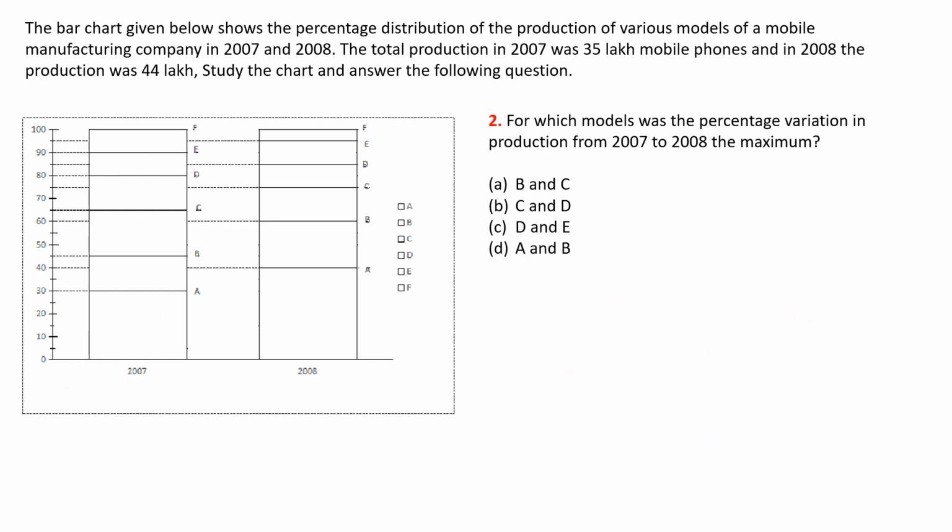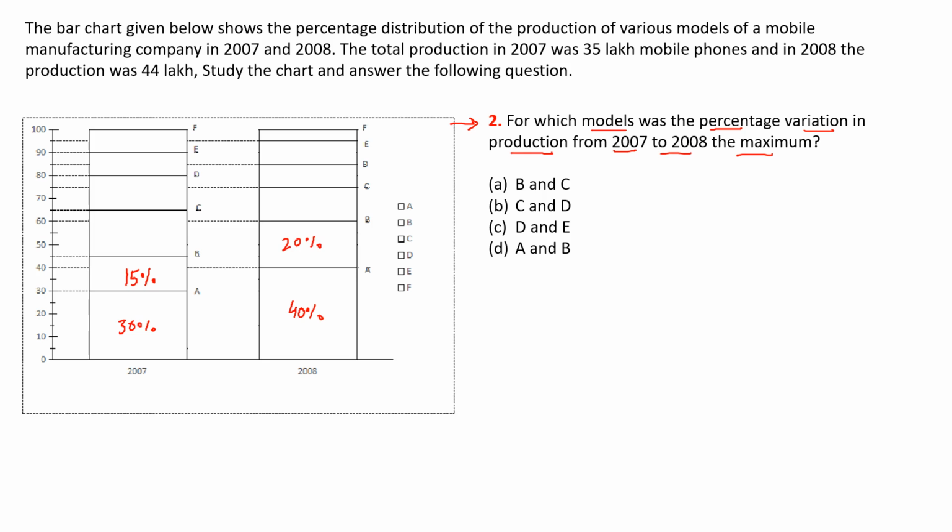So let us now look at the next question. It is saying that for which models percentage variation in production from 2007 to 2008 is the maximum. Okay. So for 2007 A contribution was 30%. In 2008 A contribution was 40%. And for B it was 30 to 45, that means 15%. And in 2008 it was 40 to 60, that means 20%.